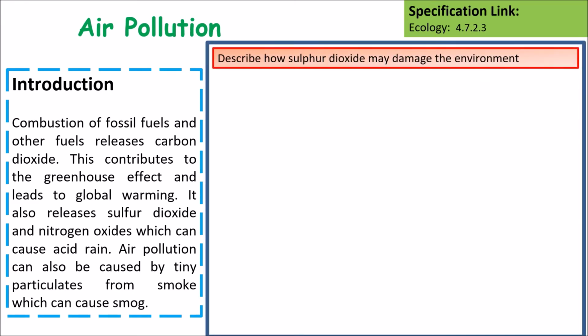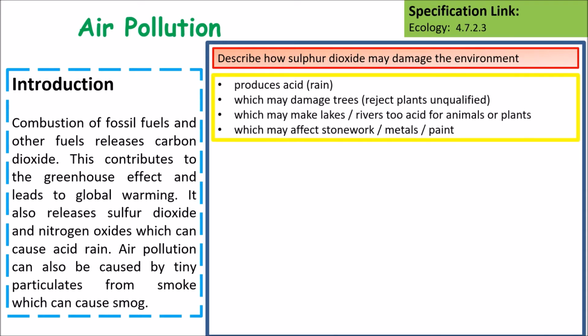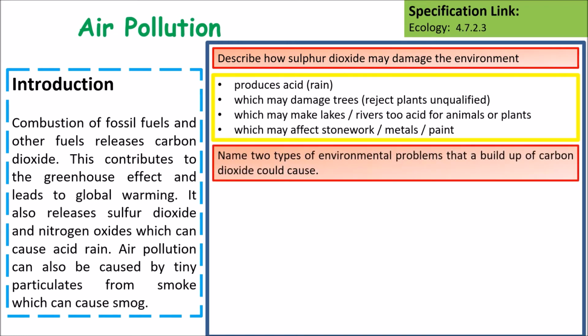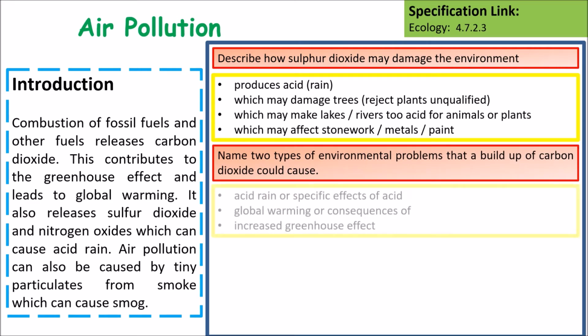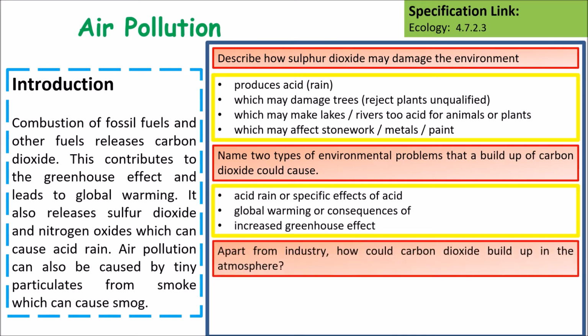If we're looking at describing how sulfur dioxide can damage the environment, a key thing is to think about the fact that it's going to cause acid rain, which may damage trees. It might make lakes and rivers too acidic for plants and animals to live in, and it can affect stonework, metals and paint. If we're naming two types of environmental problems that a buildup of carbon dioxide can cause, the key one would be global warming and an increase in global climate.